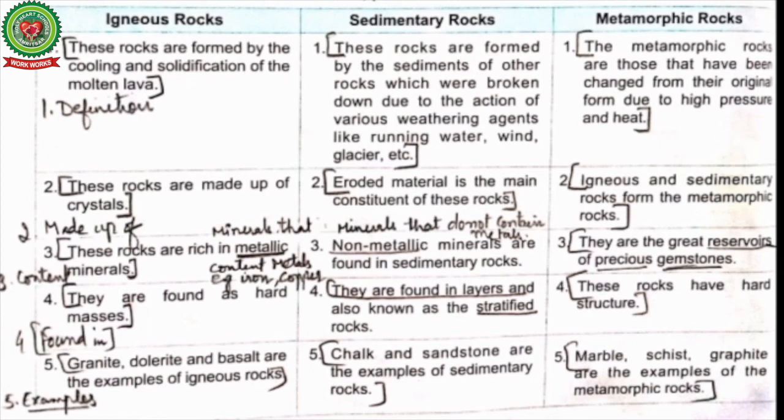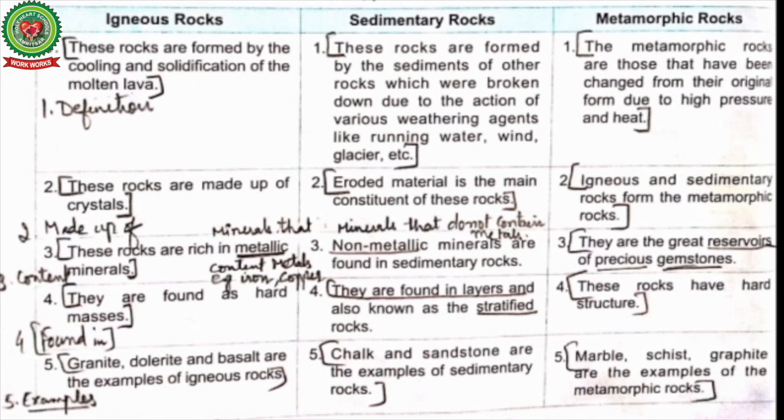Difference between igneous, sedimentary and metamorphic rocks. Your first difference point should be definition. Igneous rocks are formed by cooling and solidification of molten lava. Sedimentary rocks are formed by the sediments of other rocks which were broken down due to the action of various weathering agents like running water, wind and glaciers. So wind, glaciers and running water are responsible for carrying the sediments from one place to another.